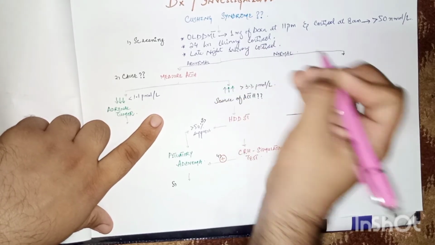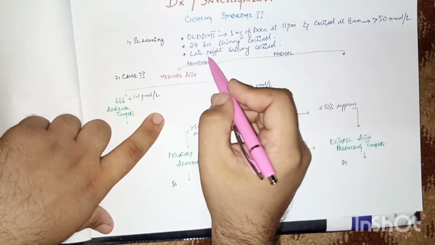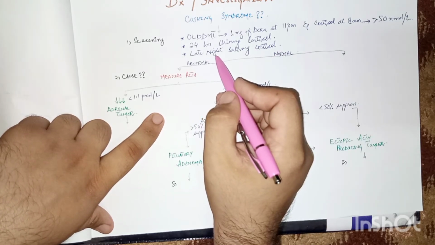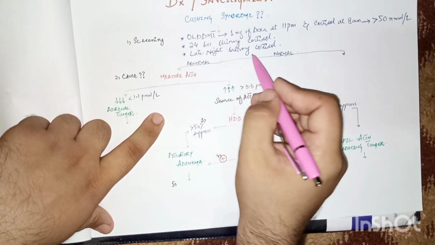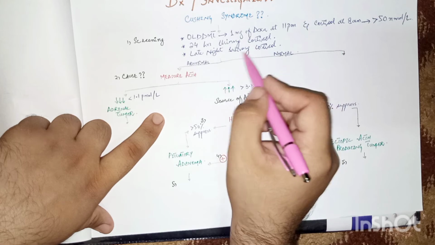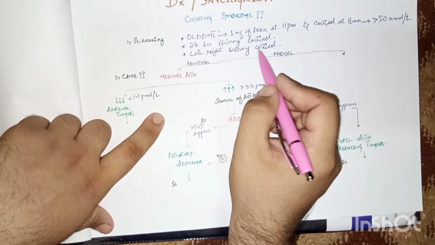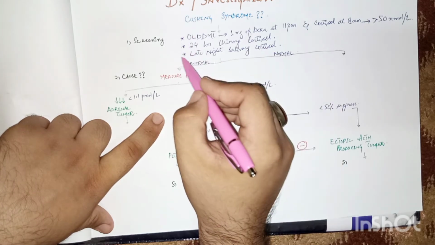As we know, cortisol has diurnal variation or circadian rhythm, and in the middle of the night the cortisol levels in normal individuals are very low, but in individuals having Cushing syndrome, the late night or midnight salivary cortisol levels are high. So we take saliva samples from these patients prior to bedtime. So these are the three important screening tests.